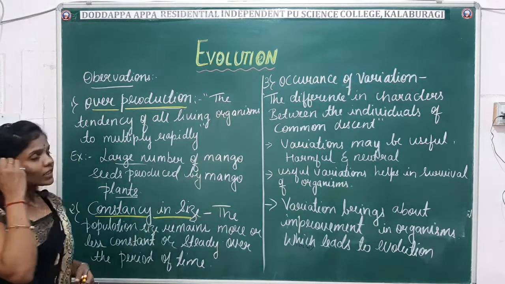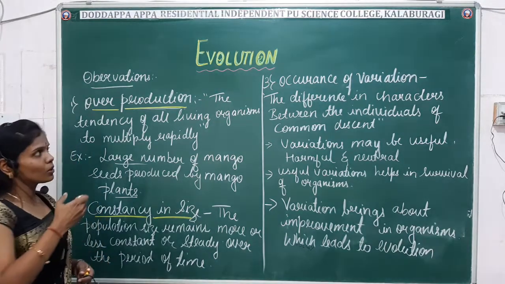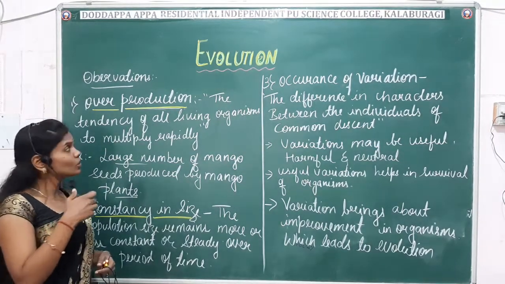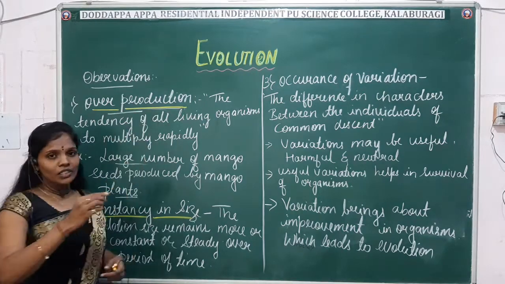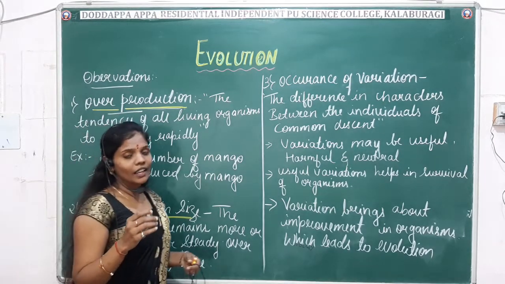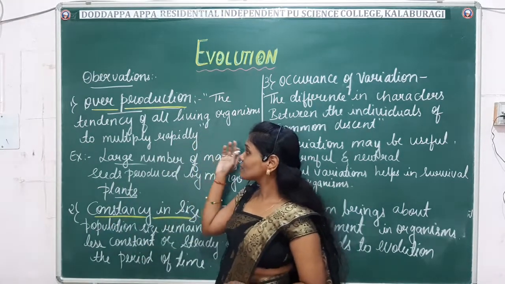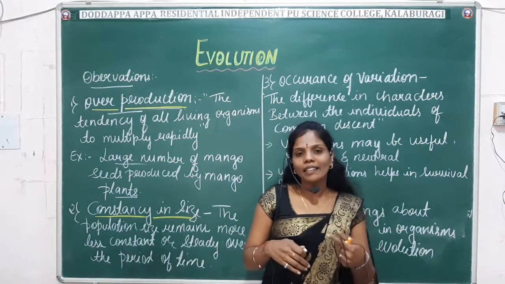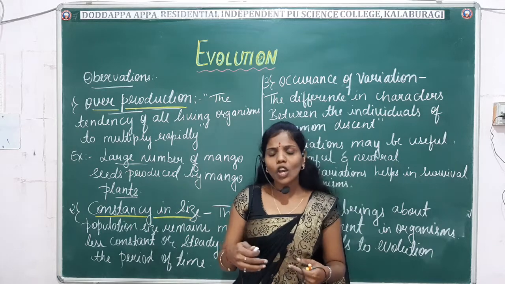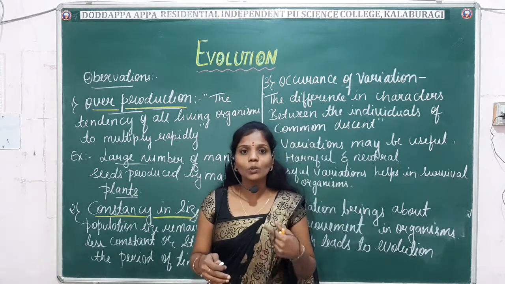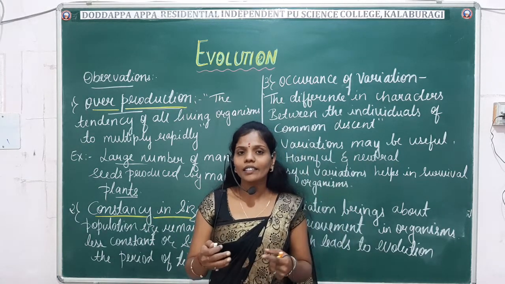So what does overproduction say? According to this observation, Darwin says that every organism has the tendency to multiply rapidly, right? Or it is also an intrinsic ability to produce much faster and replace them.